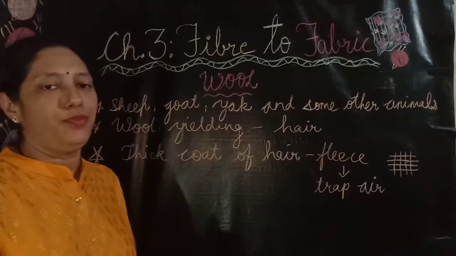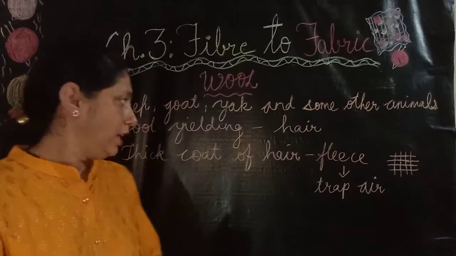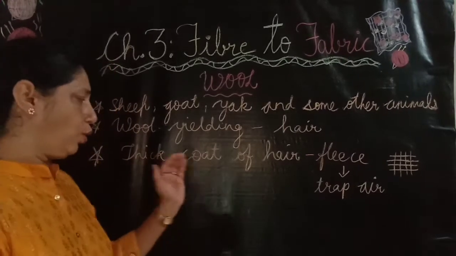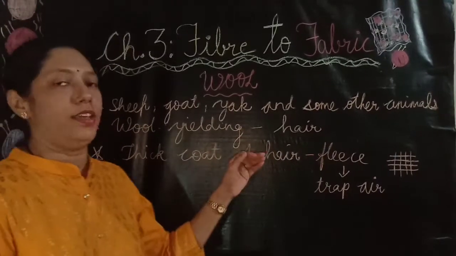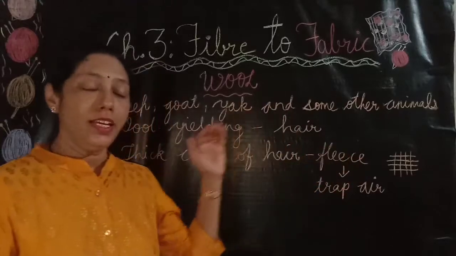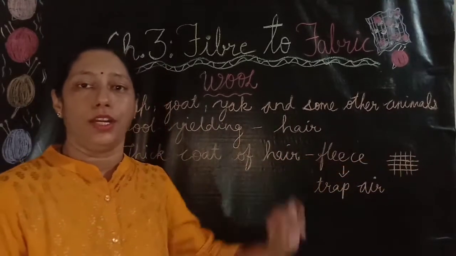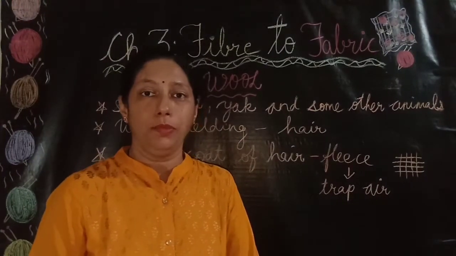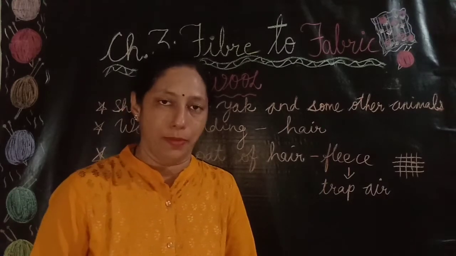Wool is obtained from sheep, goat, yak and some other animals. These wool yielding animals have a thick coat of hair on their bodies. This thick coat of hair is called fleece. This thick coat of hair can trap air, and air is a poor conductor of heat. So hair keeps these animals warm, and wool is derived from the hairy fibers.